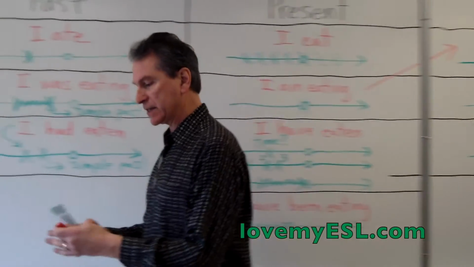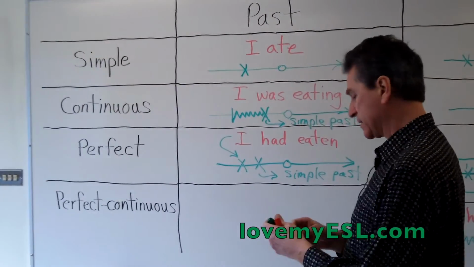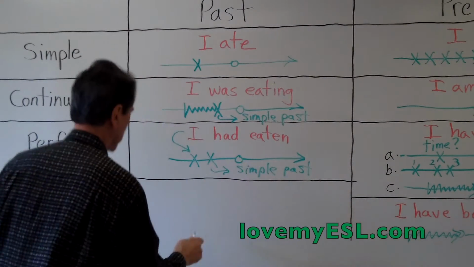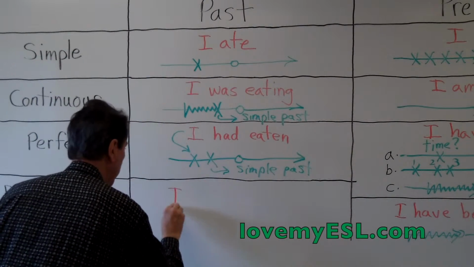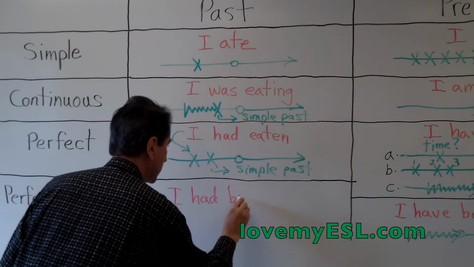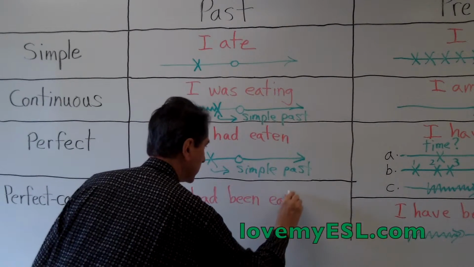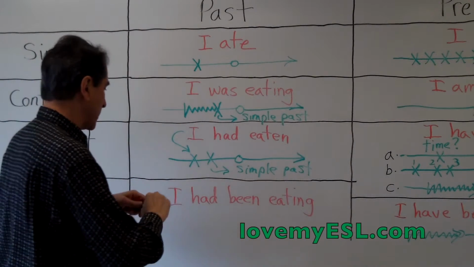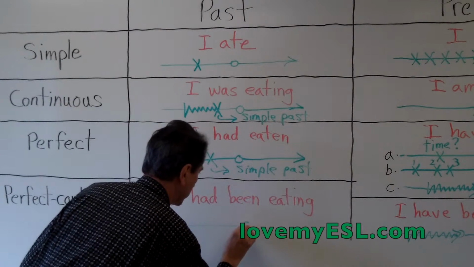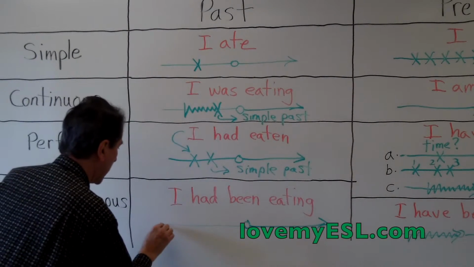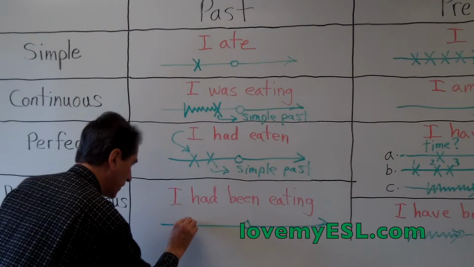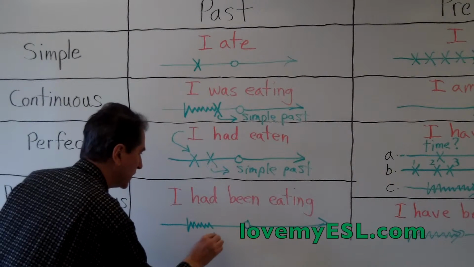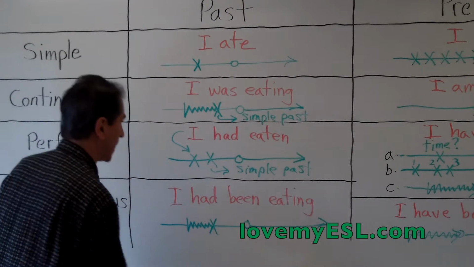Past perfect continuous, the second to the last verb tense that we have, looks like this. So we have had. I'm going to continue with the had. I had been eating. I had been eating is used on the timeline here. There we are, present and future. I had been eating, so it starts right here. I had been eating, that's continuing here. I had been eating until something else happens in the past.